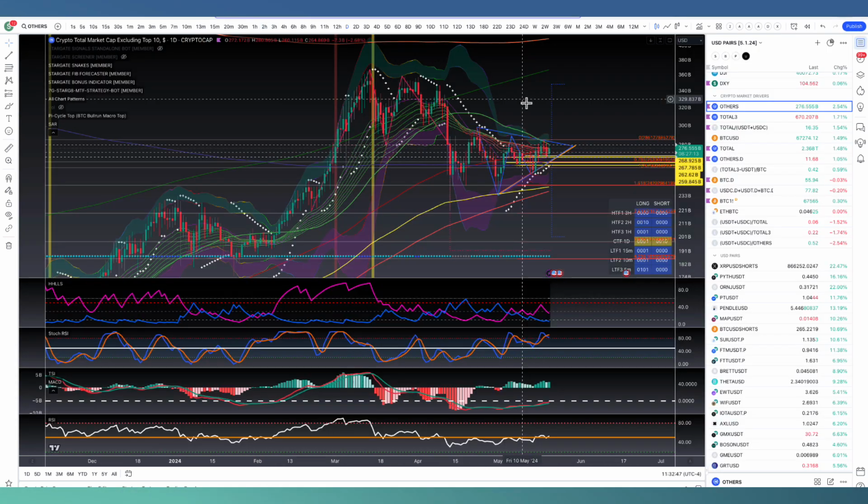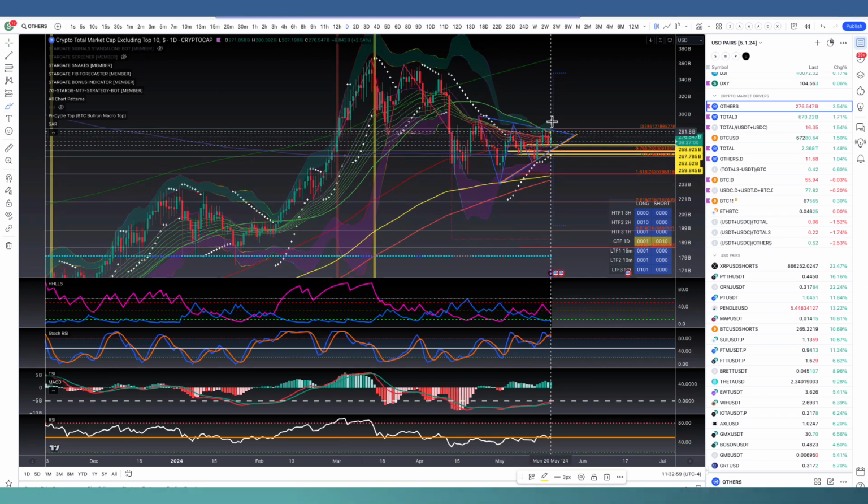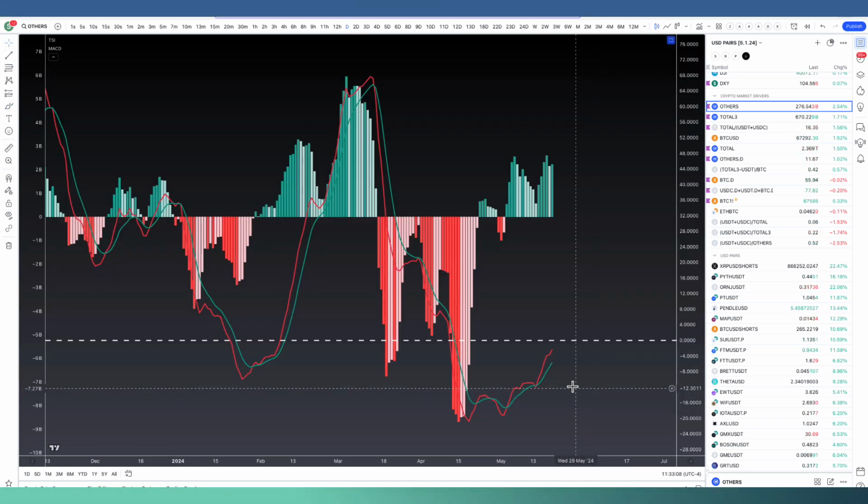Looking at the other chart, we're stuck below the 1-day 50-day moving average right now. If we can get above that level, then we'll be golden. We just need to get above there like this, hold that support, and then we can move back above 300 billion. We're stuck under it at the moment, but it's building up pressure. And if we can get above there, then it's likely the 1-day TSI will come above that zero line, mimicking late January, early February as well.